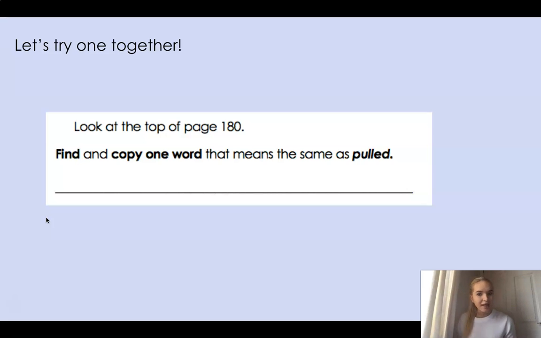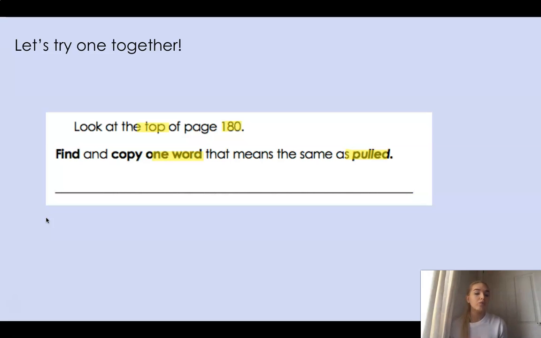So we're going to think about our key words here. So we're thinking, is look a key word? And I can see, no, it's not telling me anything other than to look, and I know that I'd look anyway. But the top of page 180 is really important. This preposition top is really important because it means that I don't have to look at any of page 180 other than the top. And also I'm only looking for one word, and the word that I'm looking for a synonym of is pulled. Okay, so those are my key words for today.